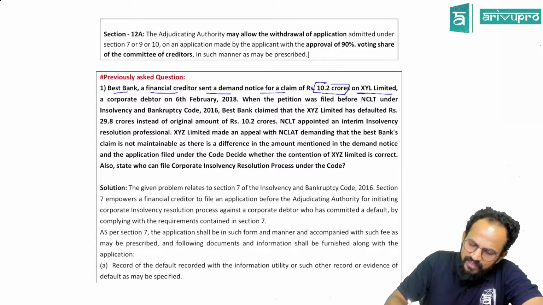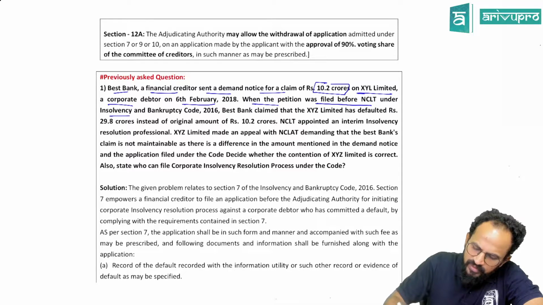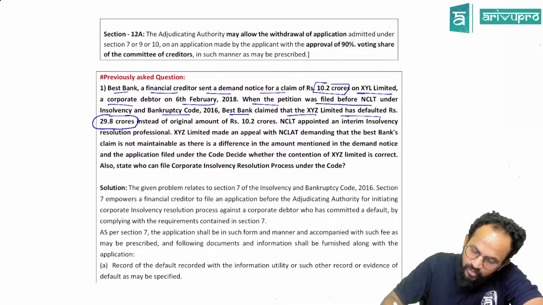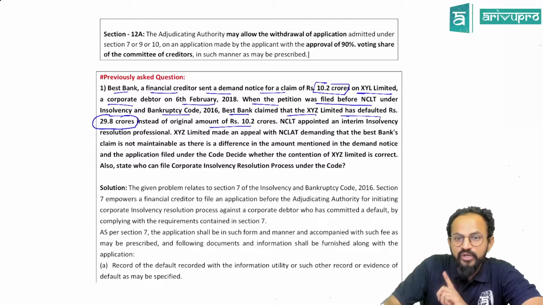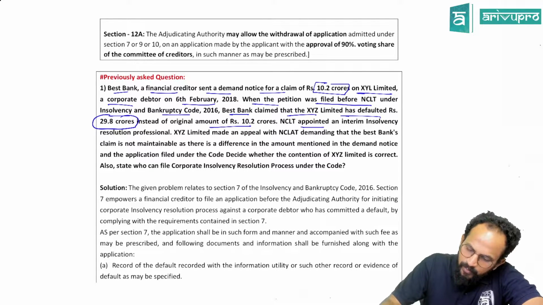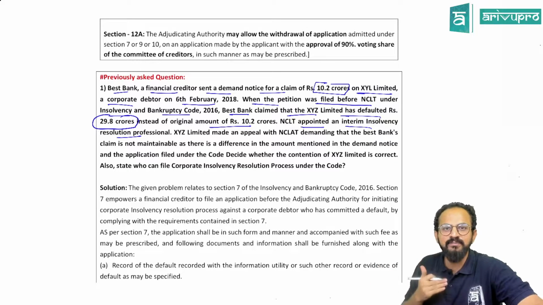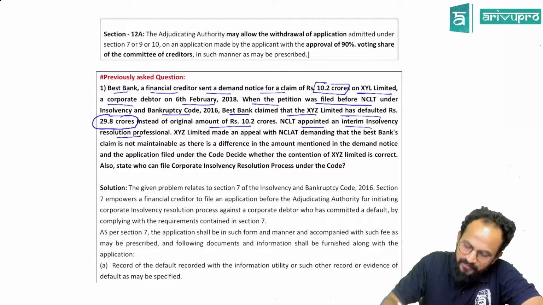On XYZ Limited, a corporate debtor, on 6th Feb 2018, a petition was filed before NCLT under the Insolvency and Bankruptcy Code 2016. Best Bank claimed that XYZ Limited had defaulted 29.8 crores instead of the original amount of 10.2 crores. NCLT accepted the application and appointed an interim resolution professional.